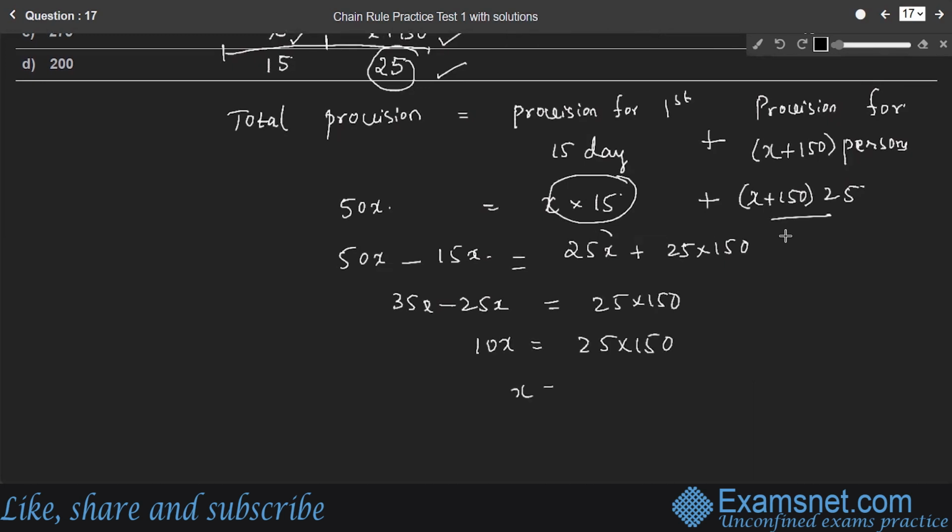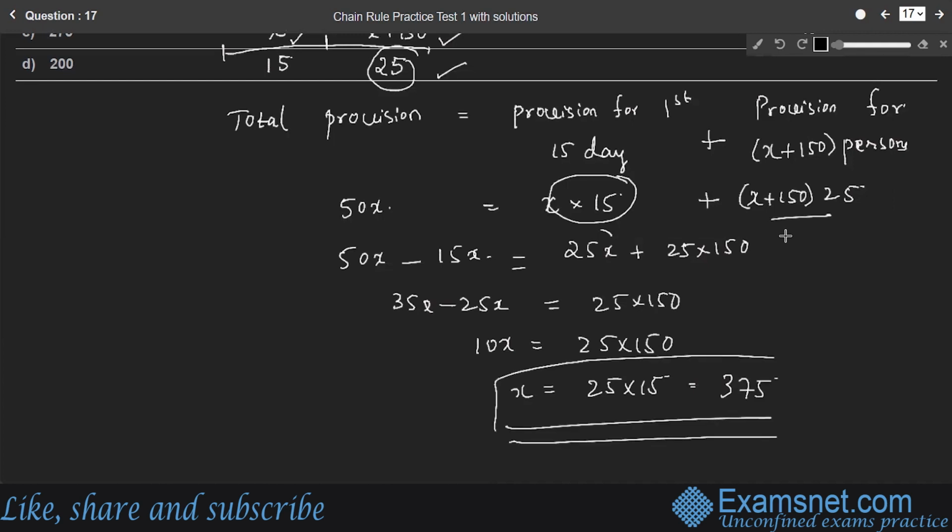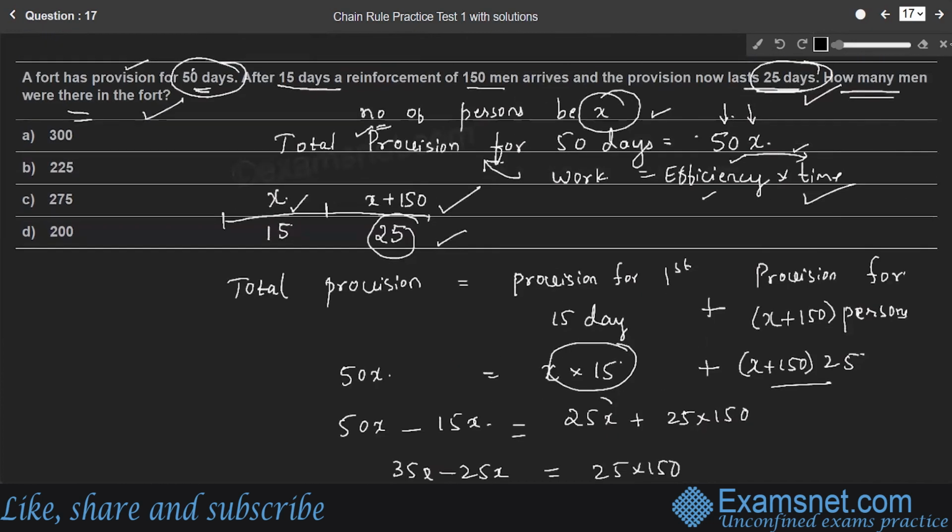So value of X becomes 25 into 15, right? So 25 into 15 is 375. So value of X is 375. There were 375 men in the fort for first 15 days. Then number of men is increased. So here 375 plus 150 after 15 days. So the number of men was 375 plus 150 is 525. It was increased to 525.